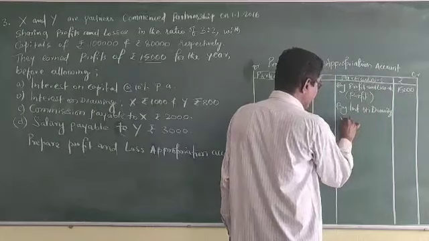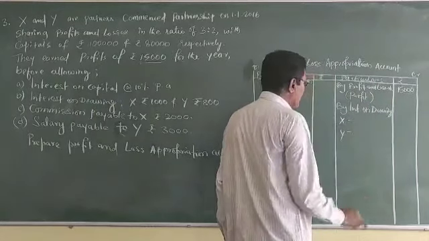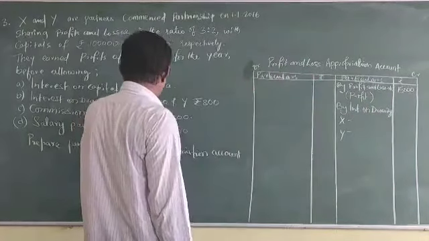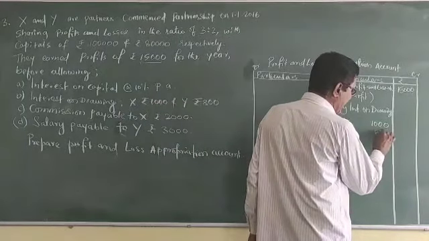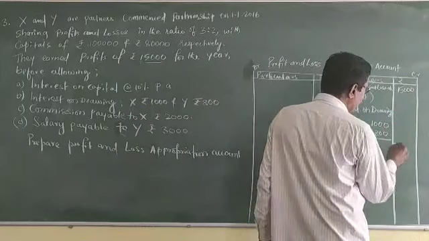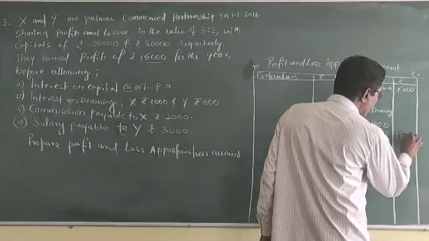Interest on drawings, X and Y, both are partners. X, how much is that? 1,000, write in the inner column, and 800. Totally 1,800.